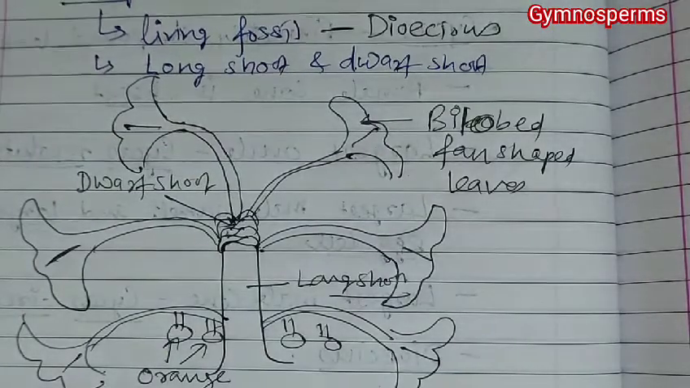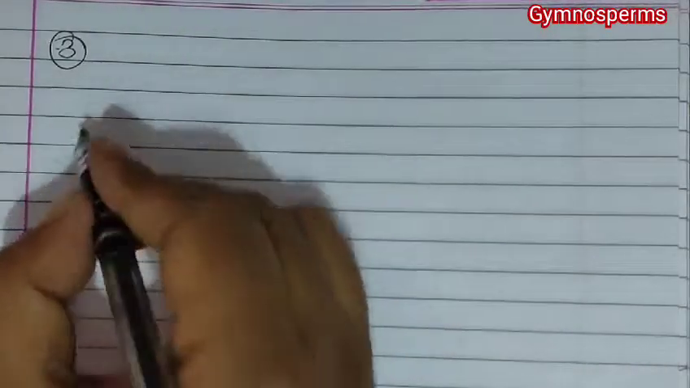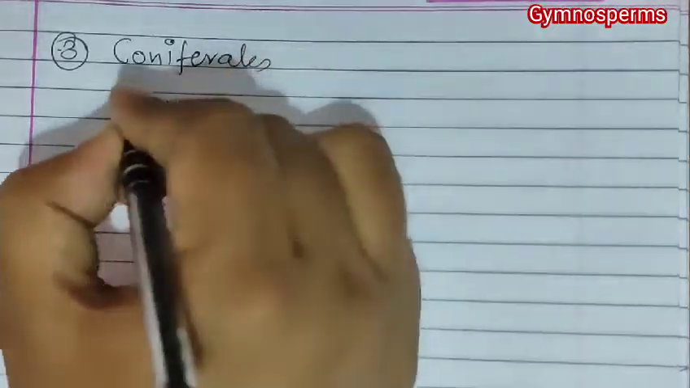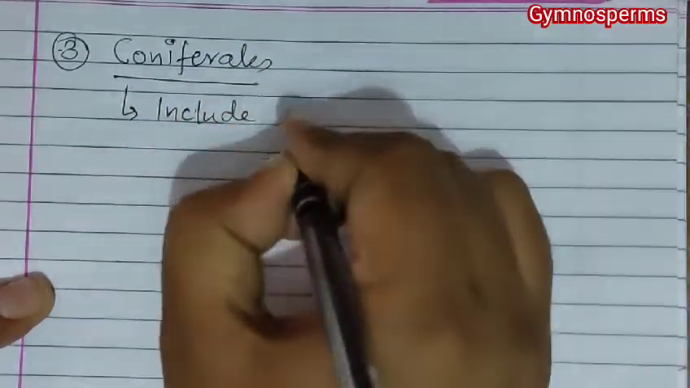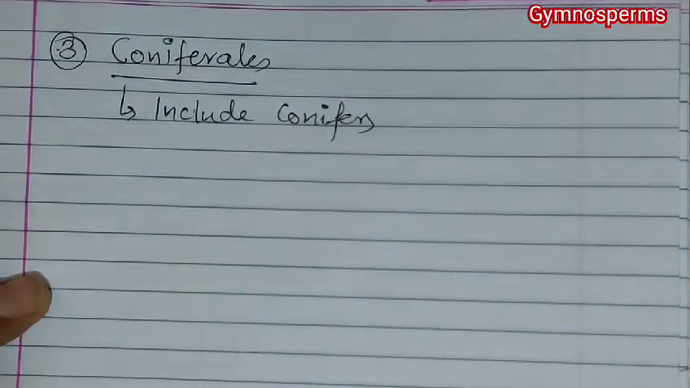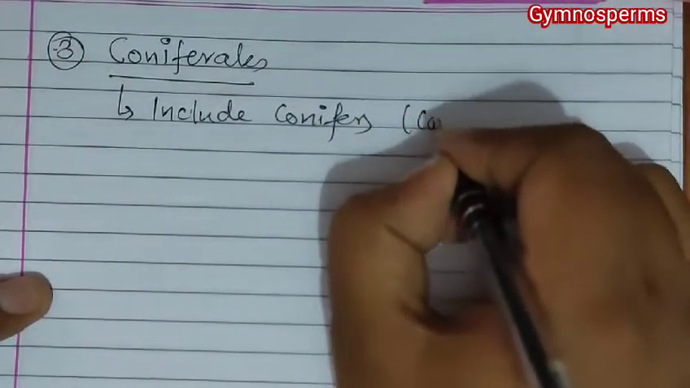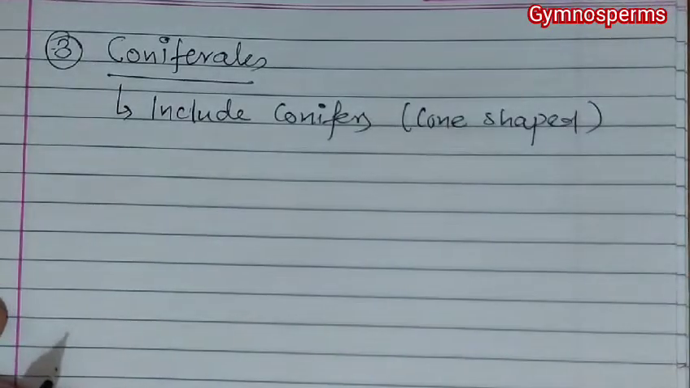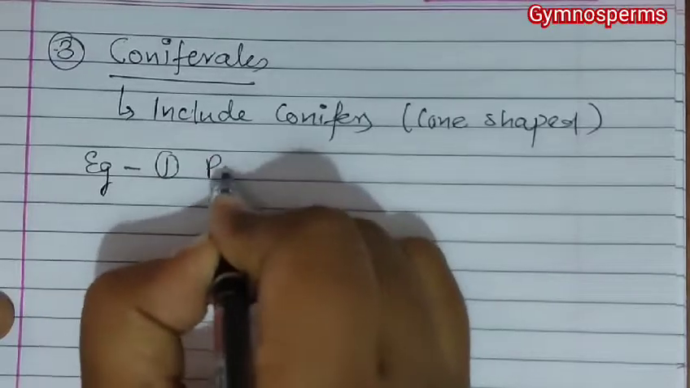Now, after studying ginkgoes, next we come to talking about the coniferales. Third, we are talking about the coniferales, the order which includes conifers. Which plants are included? Conifers, and these conifers are nothing but cone-shaped plants or cone-shaped gymnosperms. If we take an example, one of the important examples is Pinus.